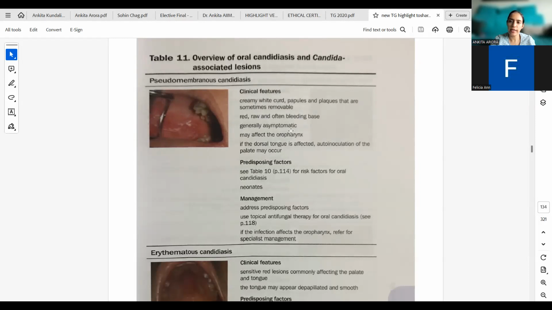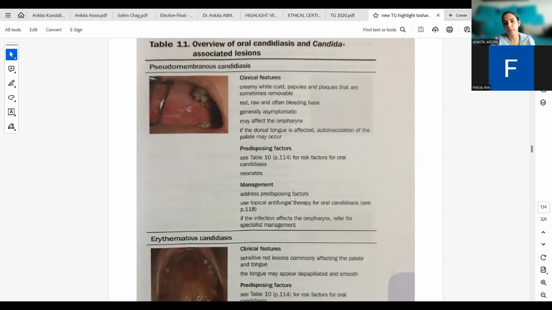They are generally asymptomatic, may affect the oropharynx, and the soft palate area may get involved. If the dorsal tongue is affected, auto-inoculation of the palate may occur. So from tongue to palate.